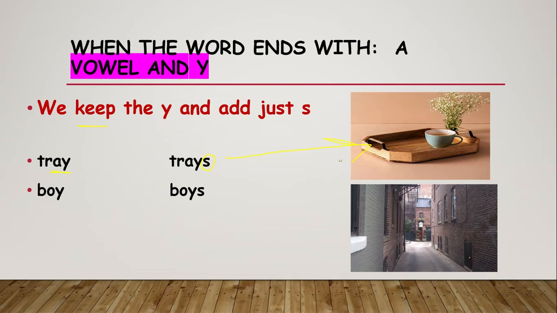Boy, boys, it ends with OY. Toy, toys, the same as the word boy. And the last word is alley, alleys. An alley is a narrow street behind the houses. Alleys are narrow streets behind the houses. That was our words for today. So it's time to practice in our book.